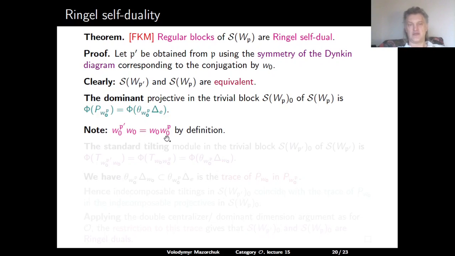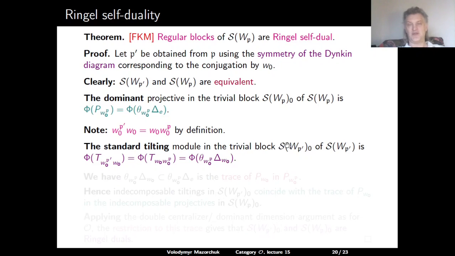Note that W0P multiplied with W0 is equal to W0 multiplied by W0P prime. So this is a definition: P prime is obtained from P using conjugation by W0. The standard tilting module in the trivial block of the S subcategory of O corresponding to P prime is similarly obtained as the image under phi of the theta W0P translation of the antidominant Verma module, which is the antidominant simple.